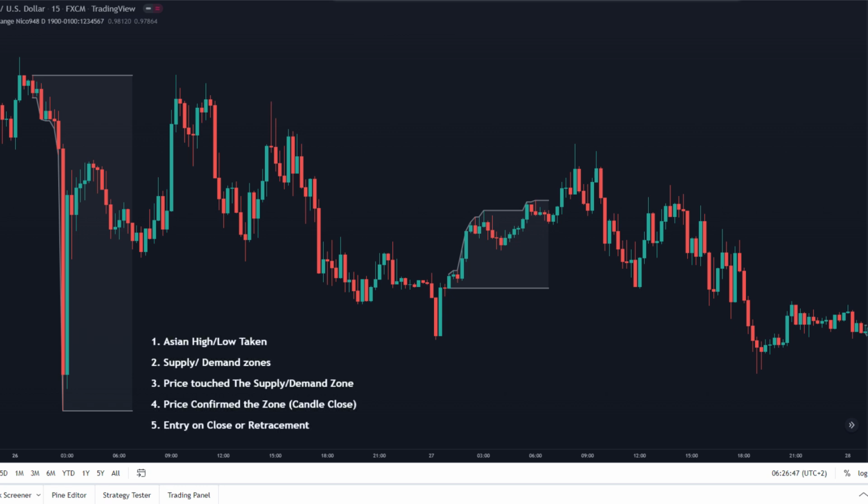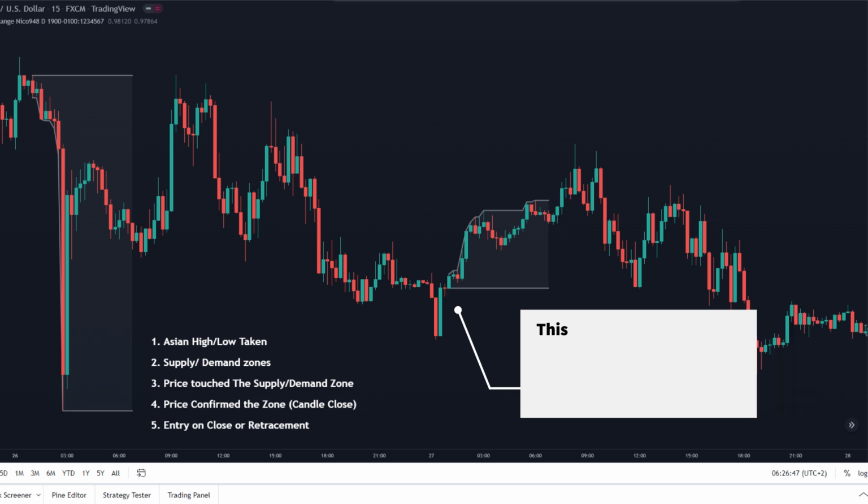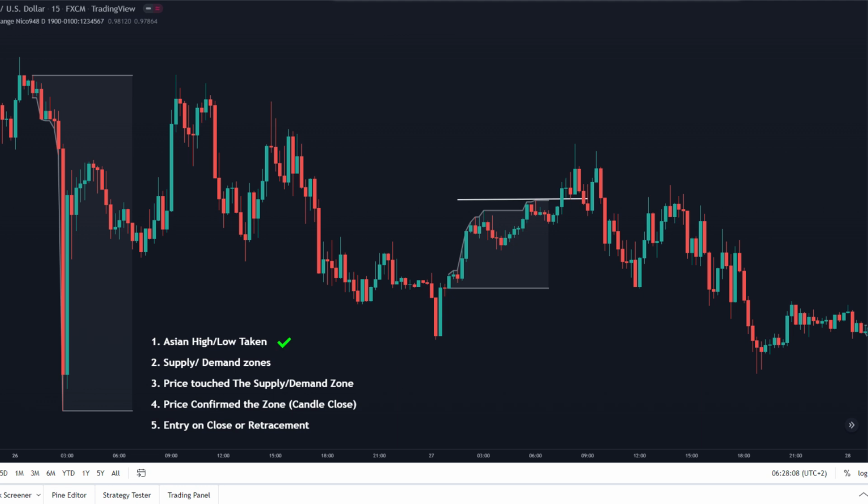Here we have our trading plan. As a trader you should have a trade plan or something that will guide you on your strategy, because it will have all the rules for your own trading strategy. But for this trading strategy we will use this trade plan because now we have an indicator on the chart. So from this area we start by finding the highs and lows of the Asian range. And we can see that the high of the Asian range was taken out. Then the next step is to find supply zones to sell and target the Asian range low.